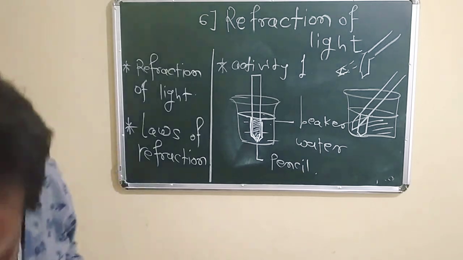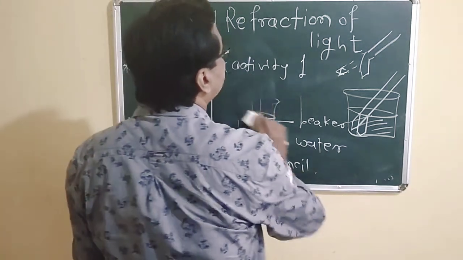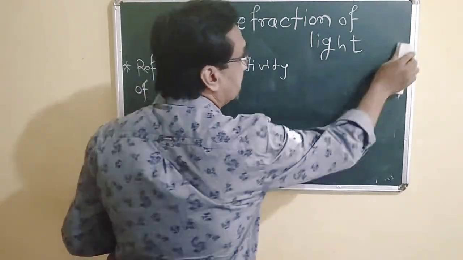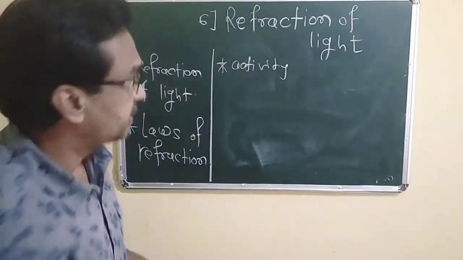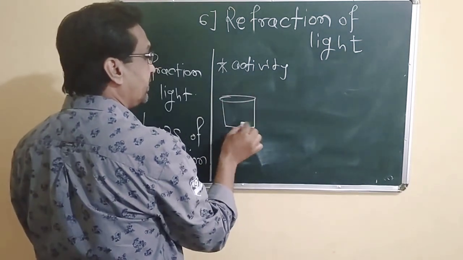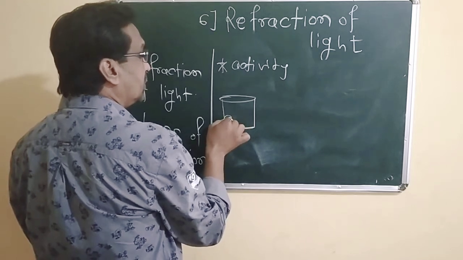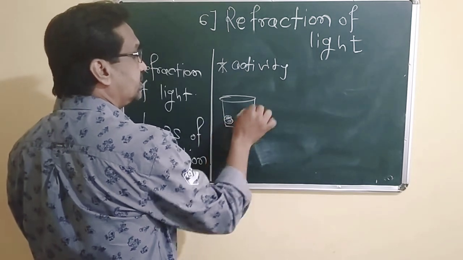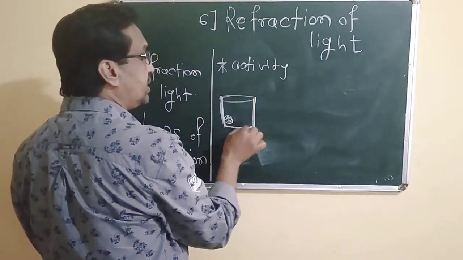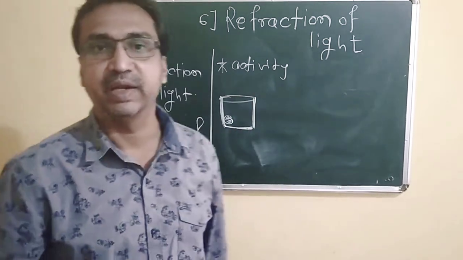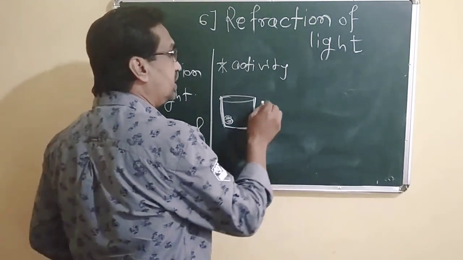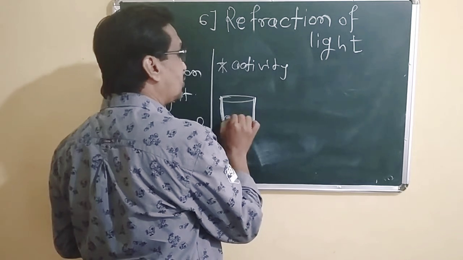Another example they have given to us is another activity. Here is a metallic vessel, and we have to put a coin in it. This part is opaque, so we are unable to see this coin.